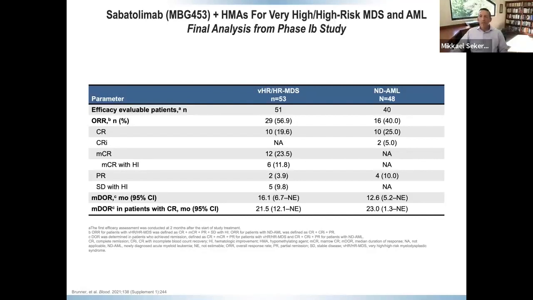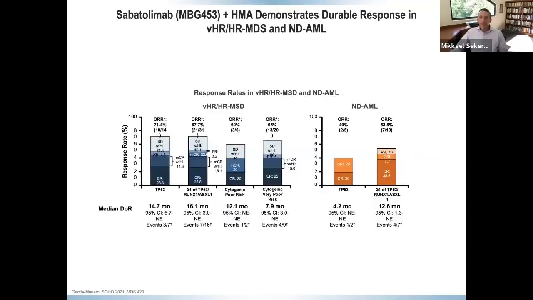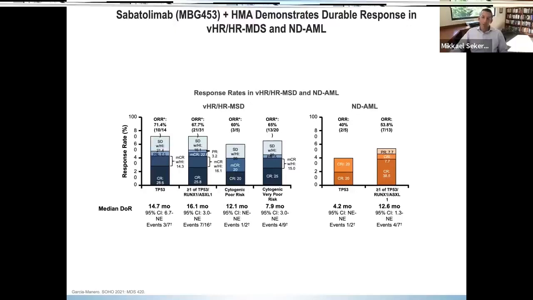I focus on these 3 early phase studies because these 3 will be reporting out from phase 3 data probably in 2024. So these are our next chance to have an FDA approval for the first time of combination therapy upfront in patients with higher risk MDS. And you can see in the sabatolimab data, and each of these studies has done this, there seems to be pretty high response rates and duration of response, regardless of cytogenetic risk or some molecular characteristics. They all show this, so we'll see if it's really true for a specific molecular subgroup.